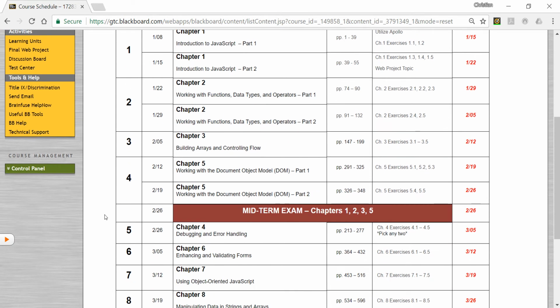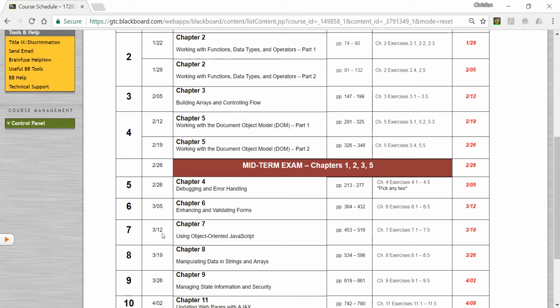We have a midterm here around the last week of February, and this will cover only chapters 1, 2, 3, and 5. I'm not doing 4 here because I moved 4 to Unit 5 down here, which is after the midterm. Chapter 4 covers mainly debugging and error handling, so I probably will not include any of this part in the exam either.